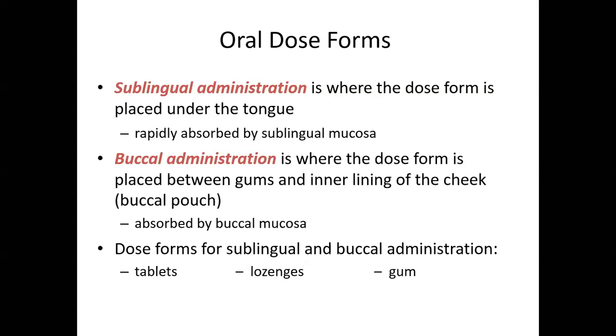Another is buccal administration. This is where the dose is placed between gums and inner lining of cheek, buccal pouch, absorbed by buccal mucosa. Those forms for sublingual and buccal administration are the tablets or the lozenges or gums, while you suck the lozenges for the treatment of laryngitis or pharyngitis, such as we use Strepsils.